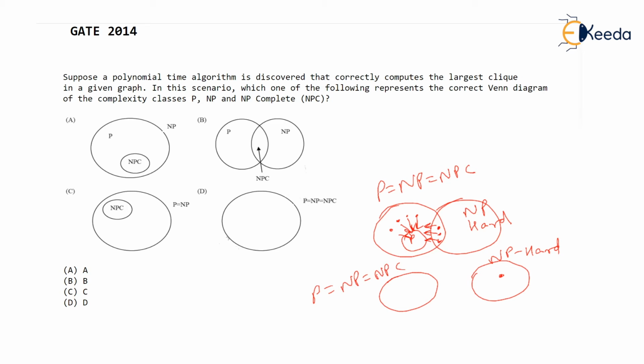Previously, NP problems had some polynomial time verification algorithm. At least you can verify. But for NP hard, you don't even have a verification algorithm which works in polynomial time. So this will be the result actually after something like this happens, but they have shown only the relation between P, NP and NPC. Option D is correct.